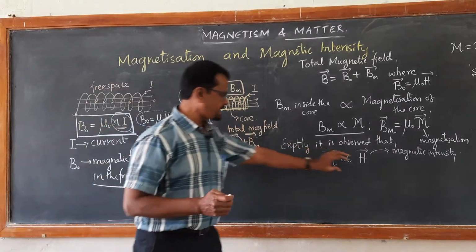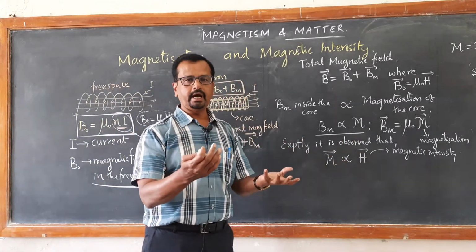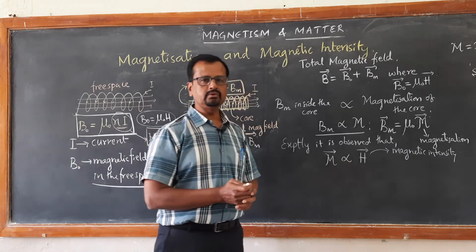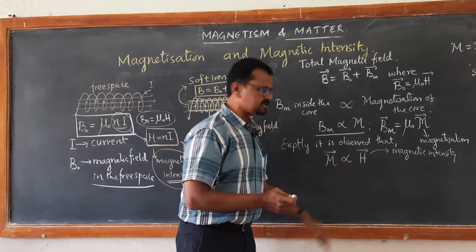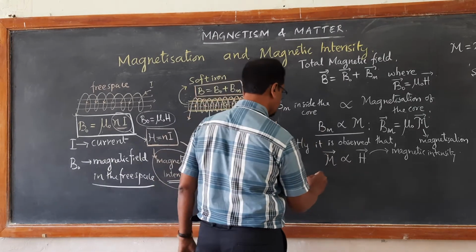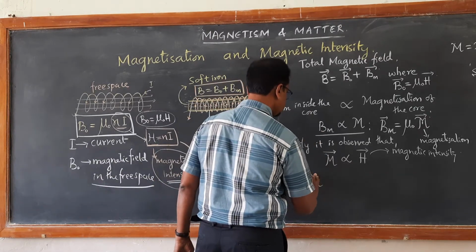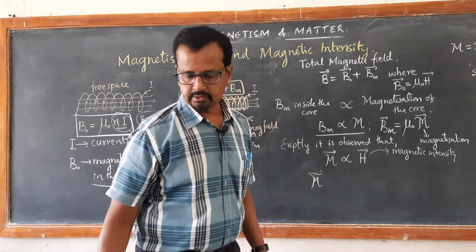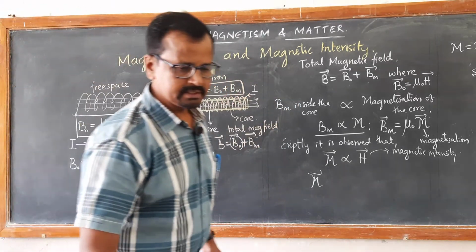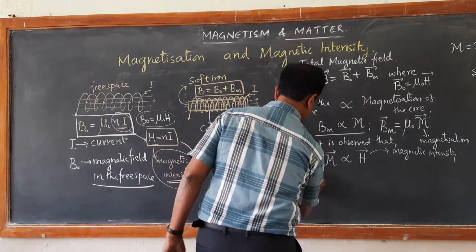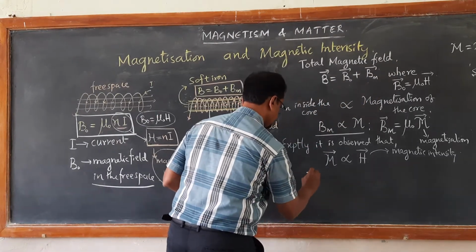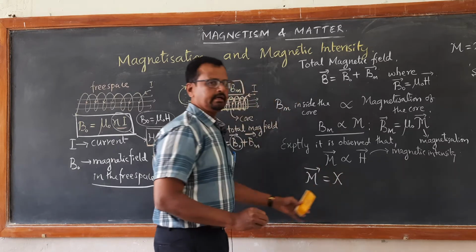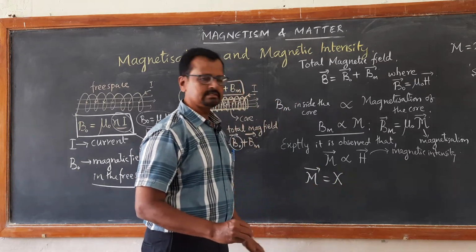So H, the magnetic intensity, is entirely an external factor. M is found to be directly proportional to H. If we take out this proportionality sign, we get another constant: M is equal to chi times H, where chi is the constant.